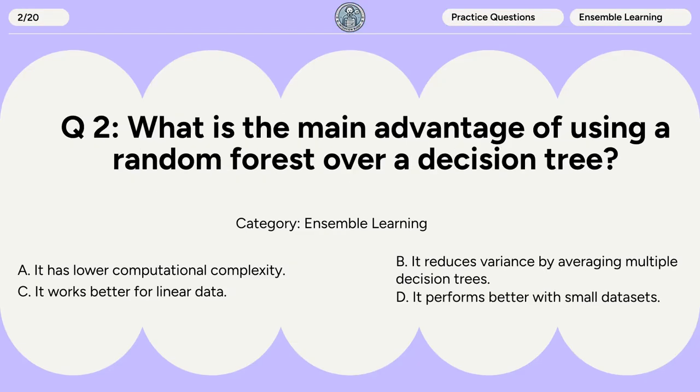Question 2. What is the main advantage of using a random forest over a decision tree? A. It has lower computational complexity. B. It reduces variance by averaging multiple decision trees. C. It works better for linear data. D. It performs better with small datasets.